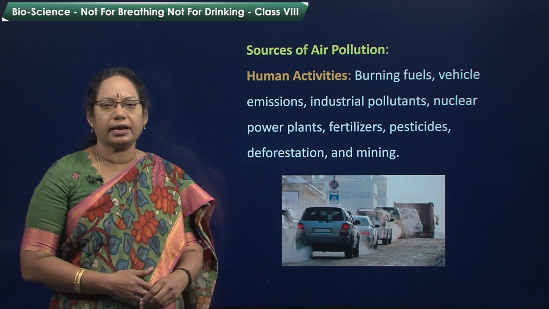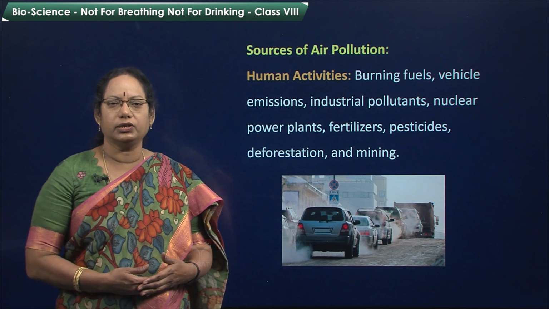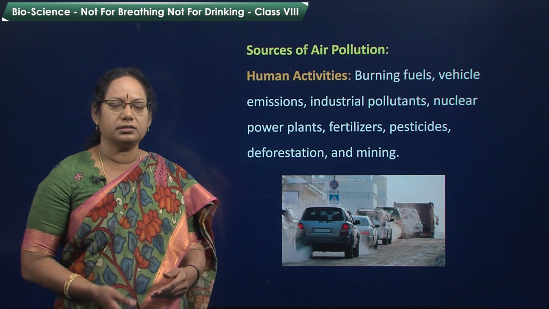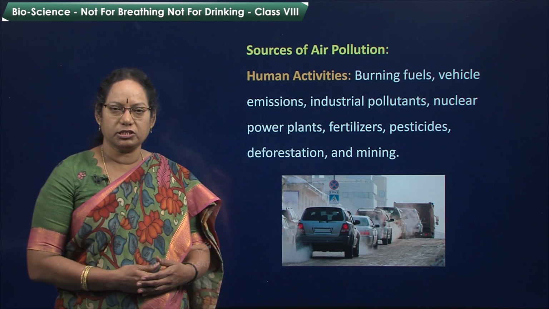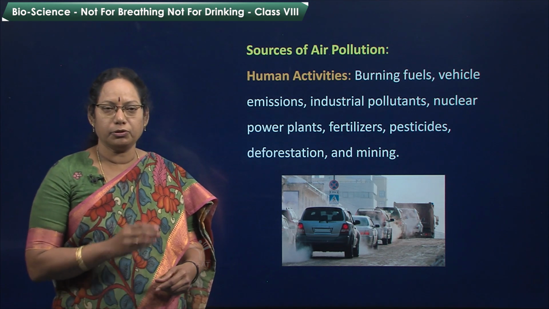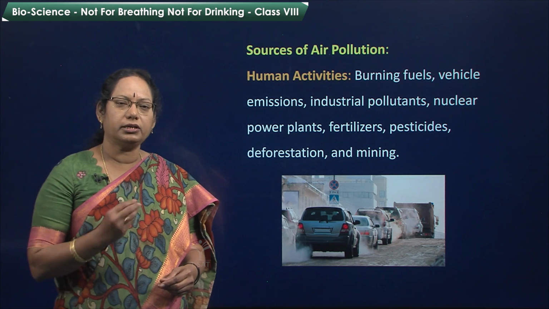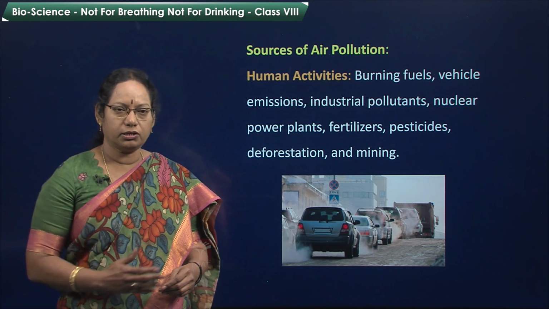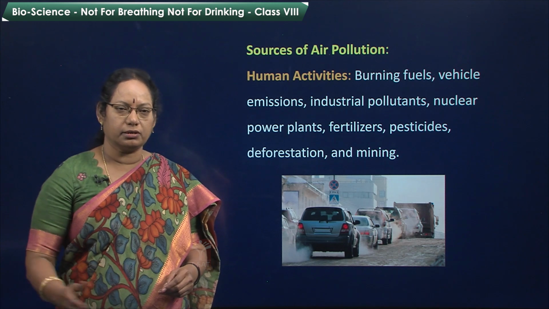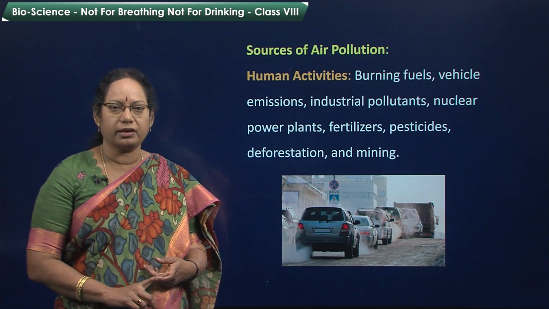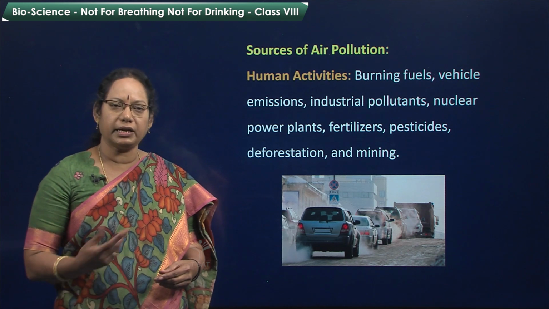And human activities: burning fuels. See here, in vehicles we burn diesel and petrol. Vehicle emissions, industrial pollutants, nuclear power plants. From nuclear power plants, radioactive substances are released, and for the radioactivity to come down, it takes many hundreds of years. Fertilizers, pesticide spraying, deforestation, and mining also.